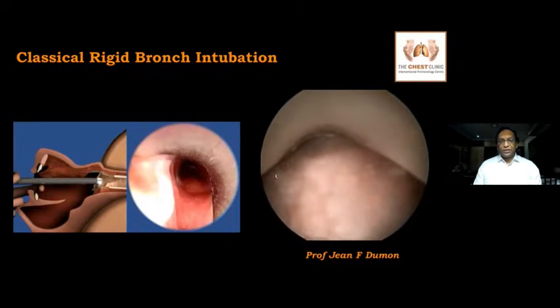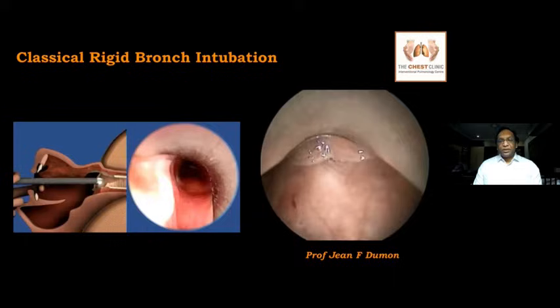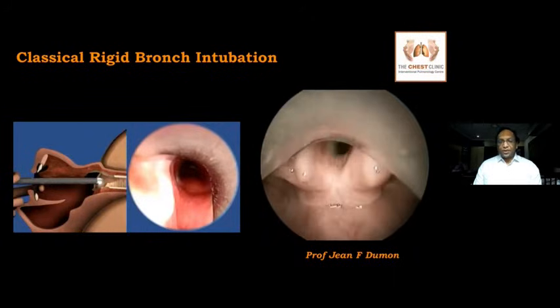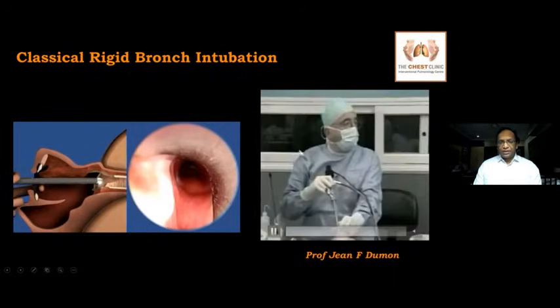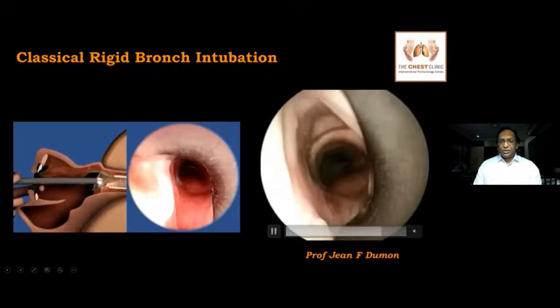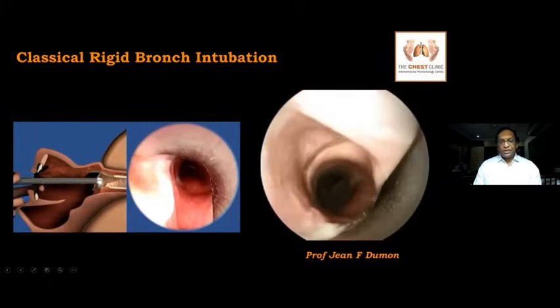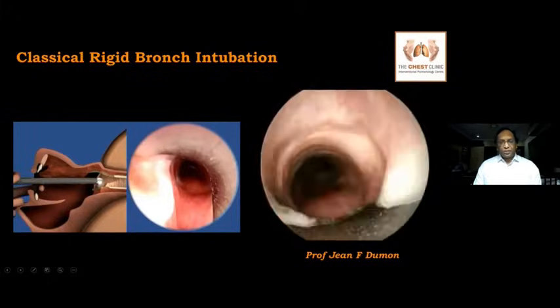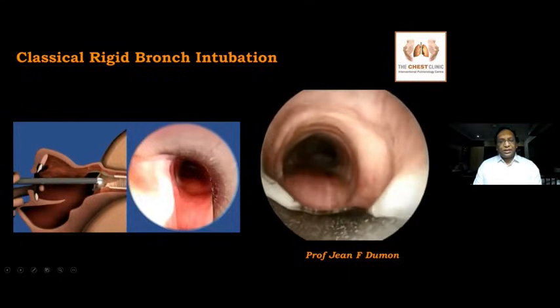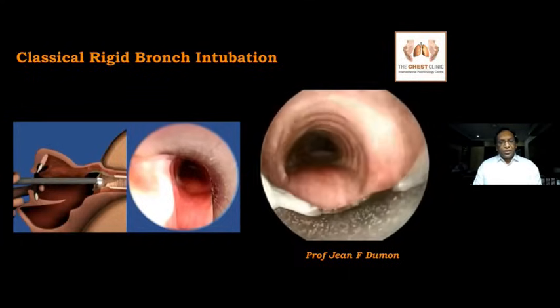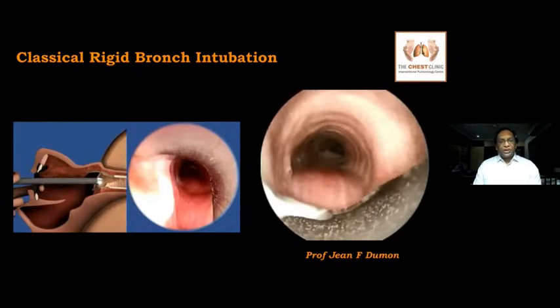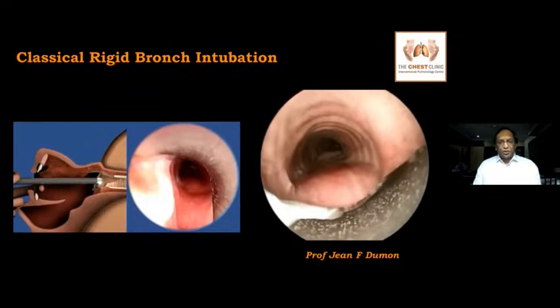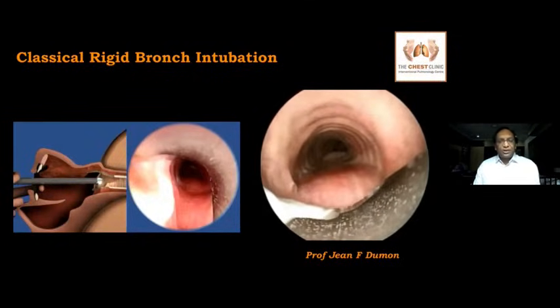Once you see the aryepiglottic fold, push the tongue anteriorly to see the vocal cords and the glottis. Once you see the vocal cords and the glottis, rotate your bronchoscope bevel 90 degrees so that you don't injure the vocal cords. So this is the classical rigid bronchoscopic intubation. So what are the other modalities? You can use your laryngoscope to visualize the vocal cords and pass the bronchoscope, which we usually do for intubating in pediatrics.